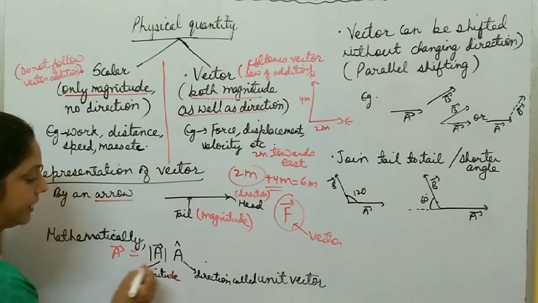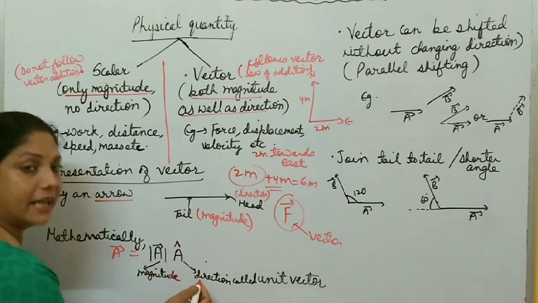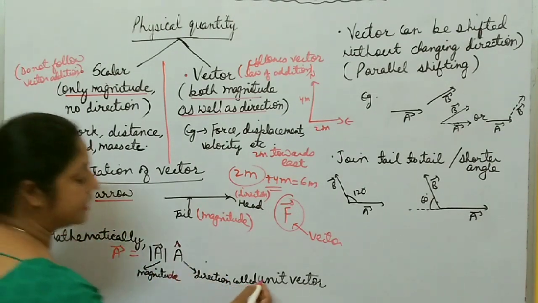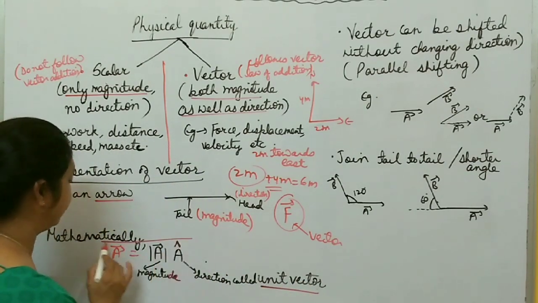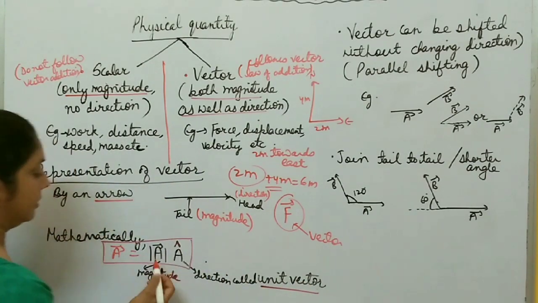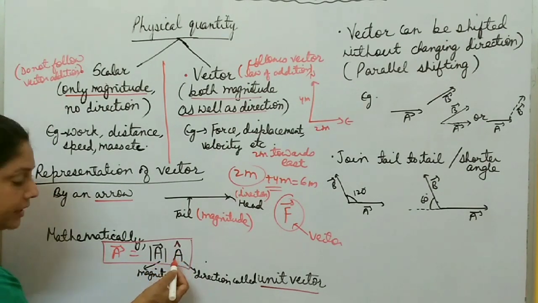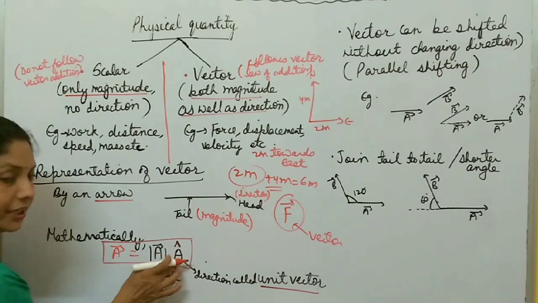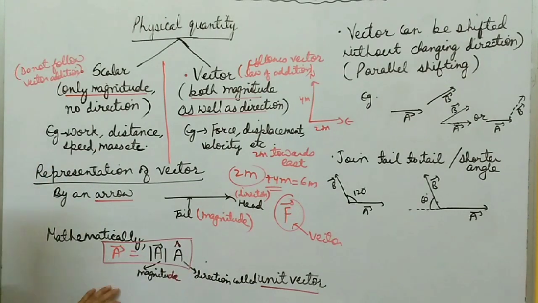And A with a cap over it represents the direction of vector A, and it is called the unit vector. So any vector can be represented as the mod of that vector times A cap, the unit vector. So here both magnitude and direction are used, and this represents any vector fully, right?